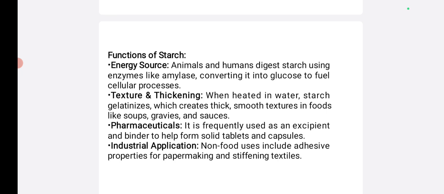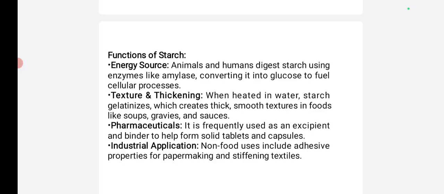Next, functions of starch. First one is the energy source. Animals and humans digest starch using enzymes like amylase, which convert it into glucose. The glucose is a fuel for cellular processes or cellular metabolism. Next one is texture and also thickening agent. When heated in water, starch gelatinizes, which creates thick, smooth textures in foods like soups, gravies, and sauces.